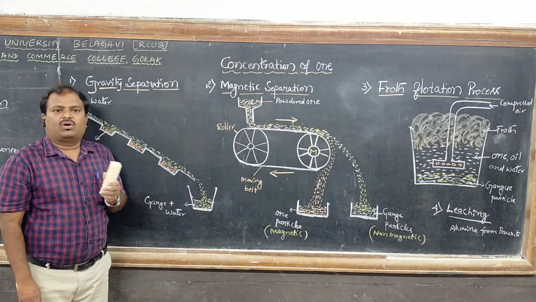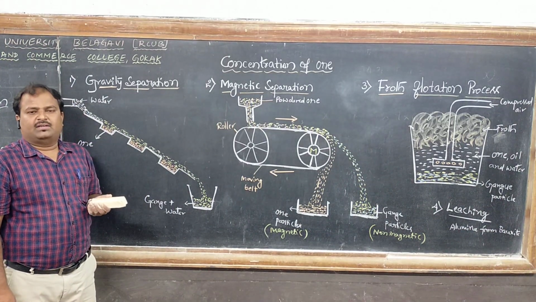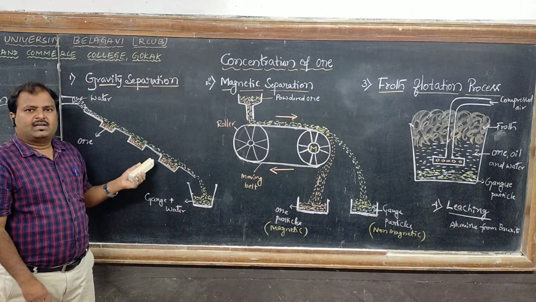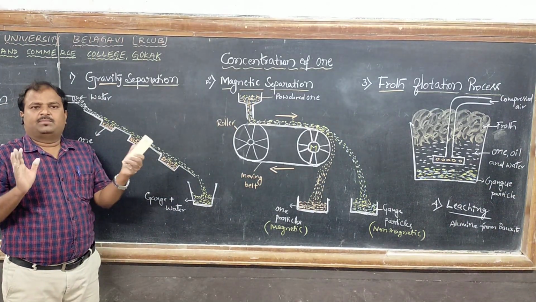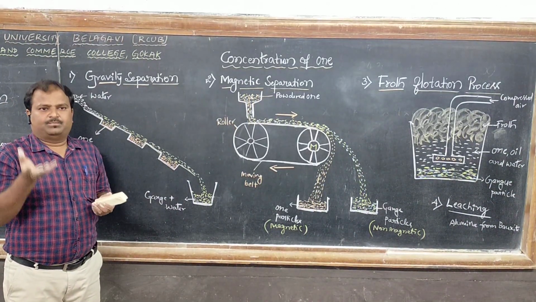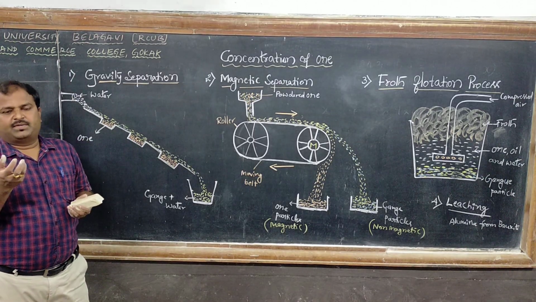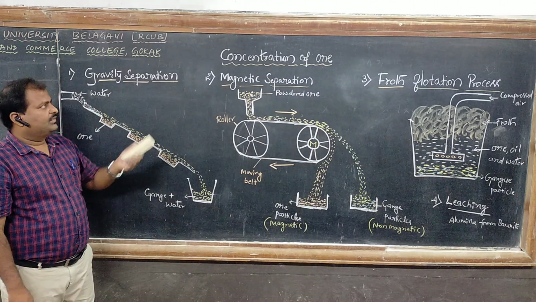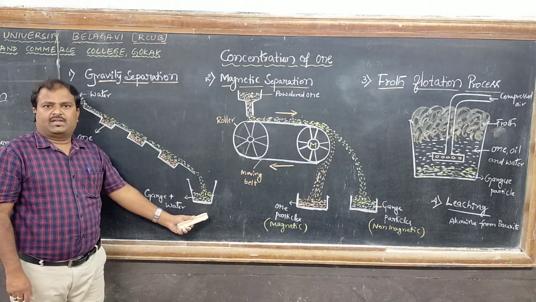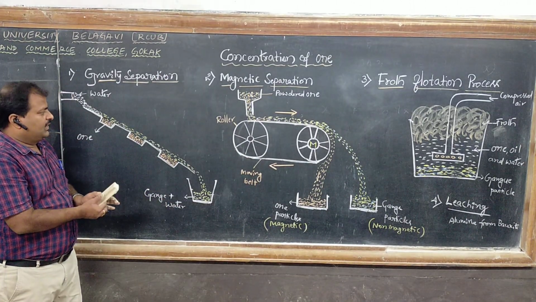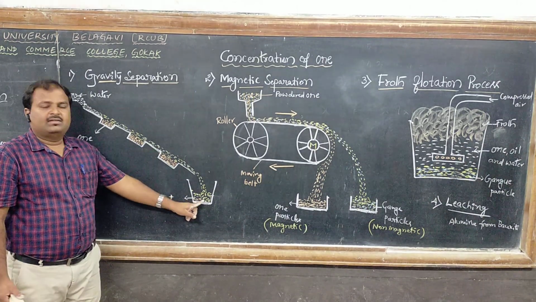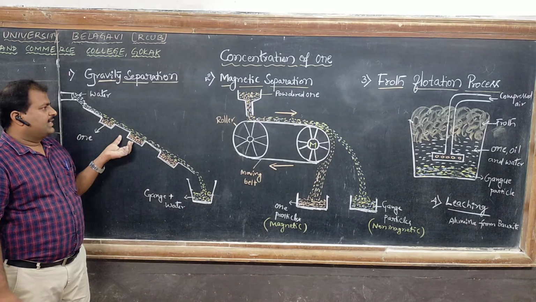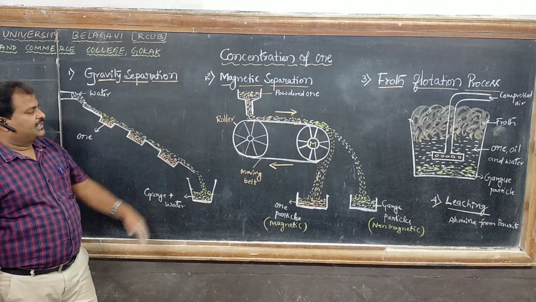This method is also called hydraulic washing or levigation. In this, the major thing is the difference between the density or specific gravity of gangue and ore particles. From this method, we can separate ore particles and the impurities. That is the main thing. So this is concentrated ore. This is the gravity separation method.